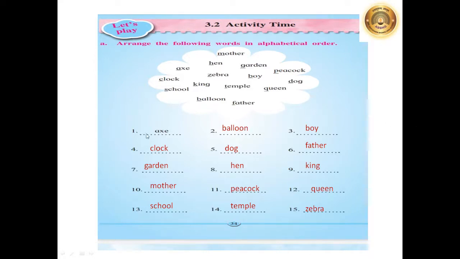So students, today we have learned how to arrange words in alphabetical order. You should write all these words together in your English notebook, and you have to write them with these numbers, these 1, 2, 3, 4, 5, 6, these numbers you have to keep in your English notebook, and you have to write accordingly these words in your book.